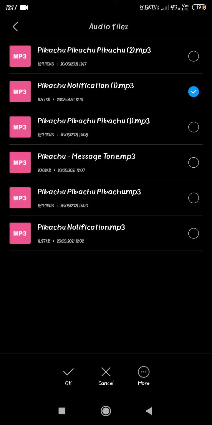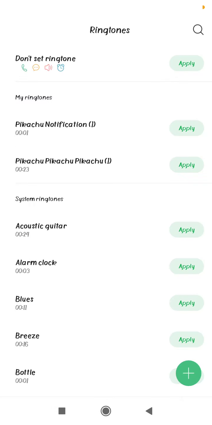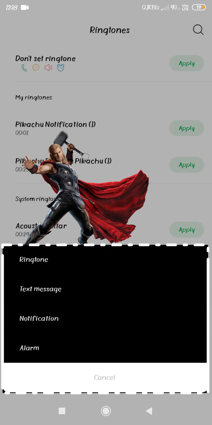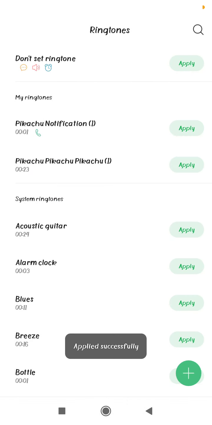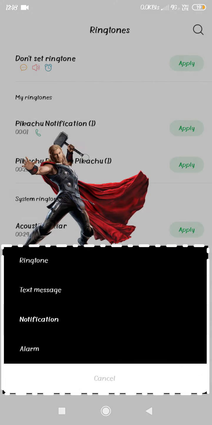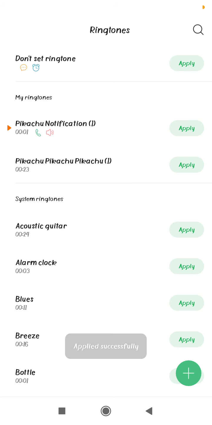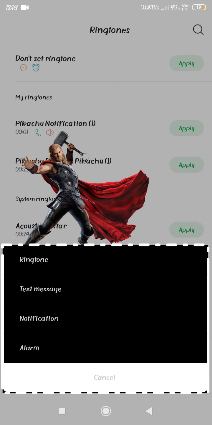It opened. Pikachu notification. Okay. Listen. Pikachu. I'll apply this one. Press apply. Not for ringtone, I don't want this one for ringtone. Notification. Pikachu. Text messages.